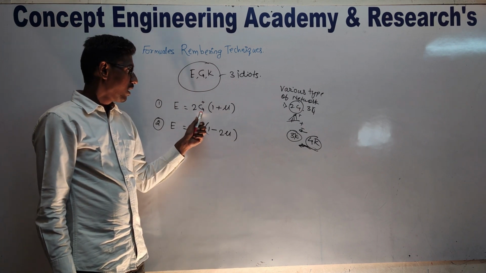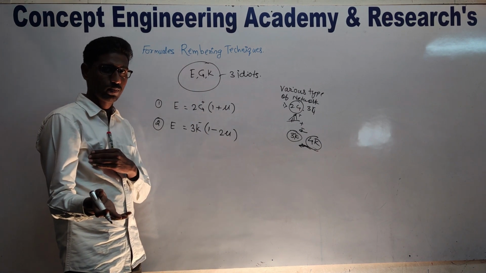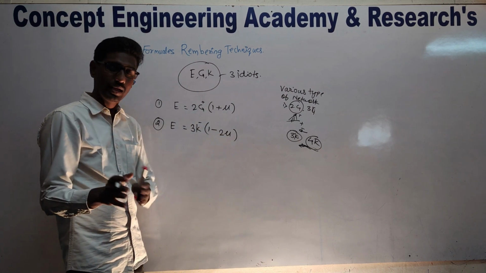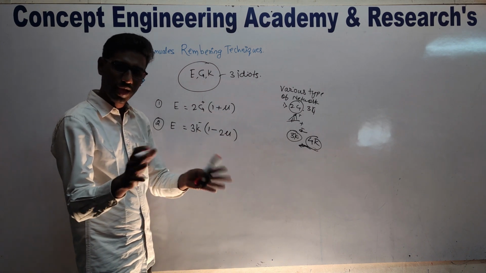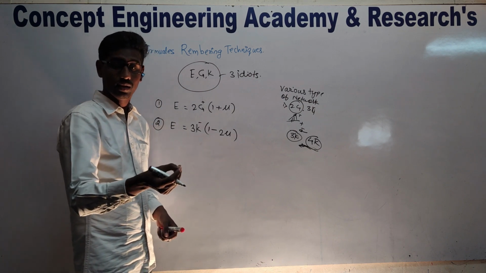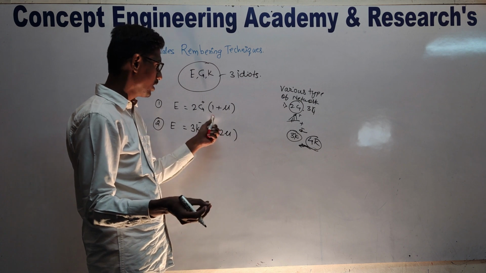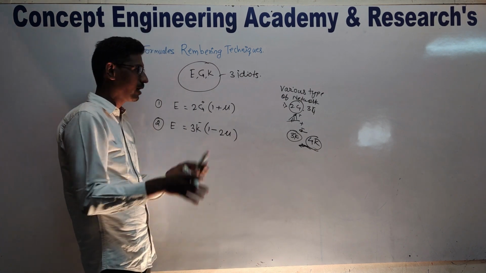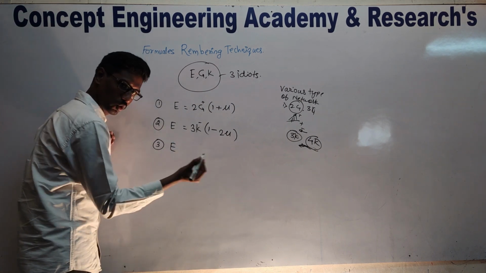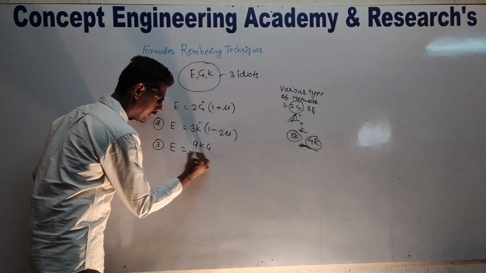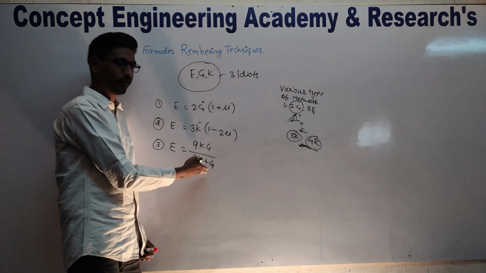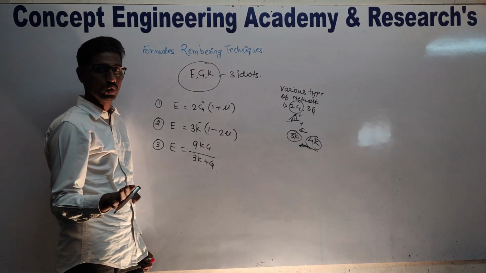These formulas may be confusing in the examination. A lot of students ask me how to remember this. You can remember this easily: 2G is equal to 1 plus mu, 3K is equal to 1 minus 2 mu. But while writing or solving in any government examination, difficulties may arise, so that's why I share this with you. Then another formula: E is equal to 9KG divided by 3K plus G. You know these three formulas are very important to you.